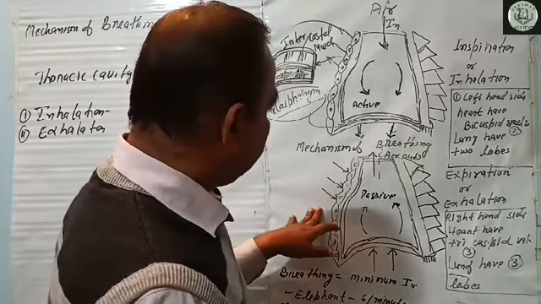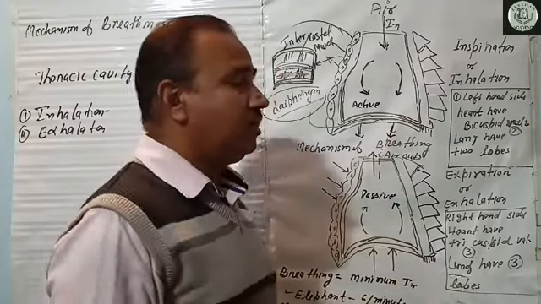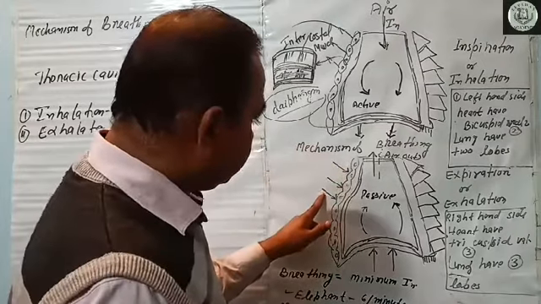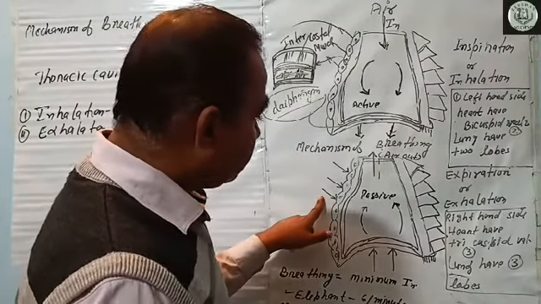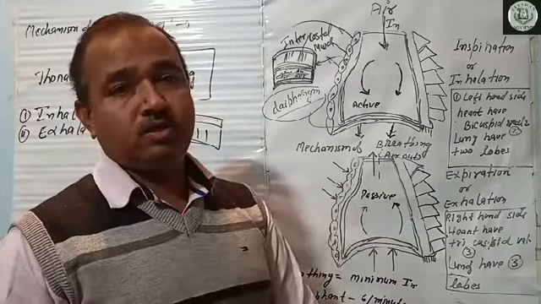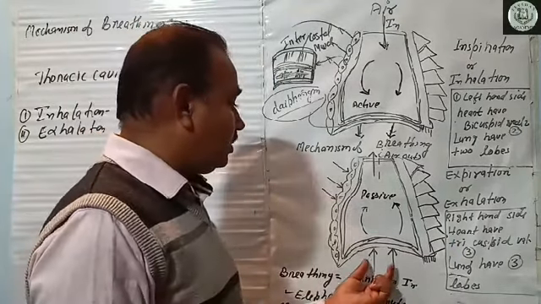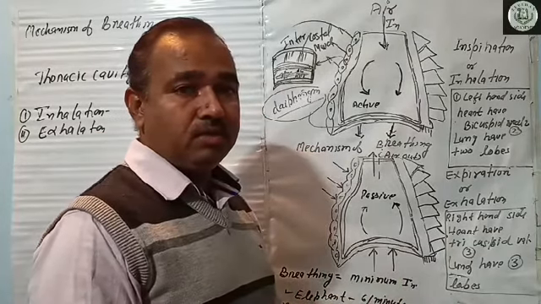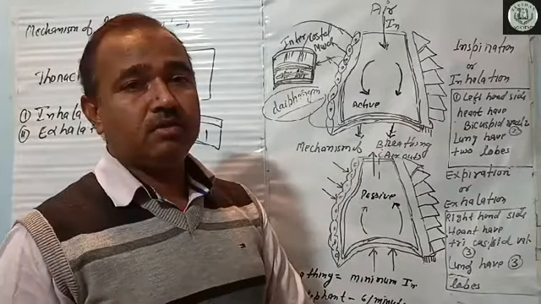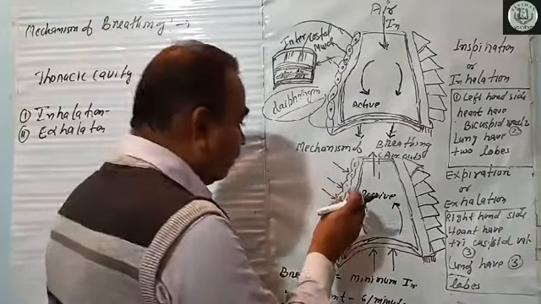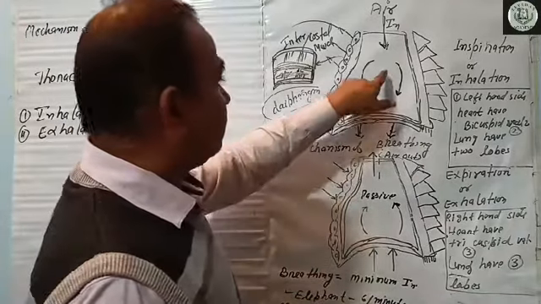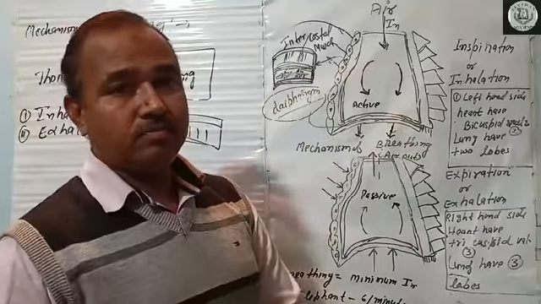After that, the process of expiration takes place. In this case, the ribs relax or come back to their original position. Similarly, the diaphragm also shifts back to its original position. Ultimately, they create the pressure. Finally, the volume of the thoracic cavity is reduced as compared to the previous situation.